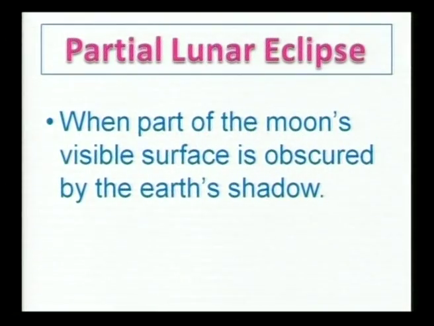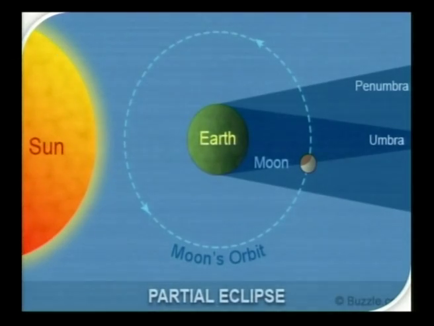And the next one is partial lunar eclipse. So friends, it occurs when part of the moon's visible surface is obscured by the earth's shadow. So friends, let us look at the slide. When part of the moon's visible surface is obscured by the earth's shadow, in this situation, the partial lunar eclipse formed.